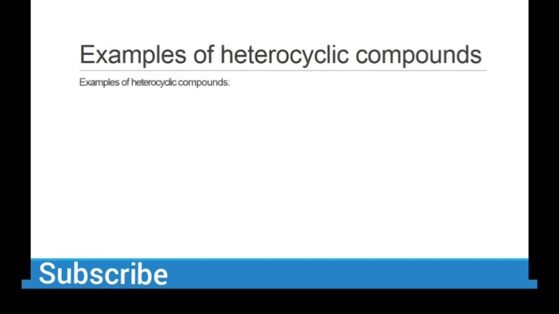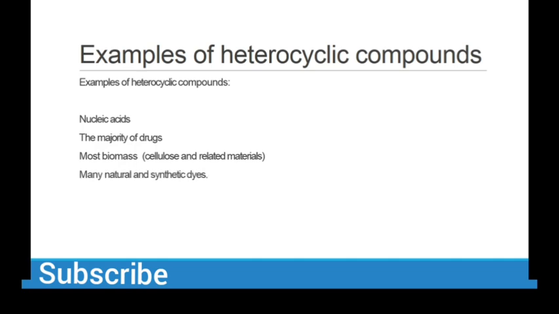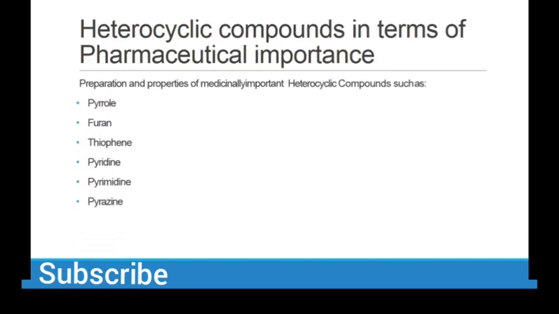So there are some examples of heterocyclic compounds: nucleic acids, DNA, RNA. The nitrogen bases are in nucleic acids, and we mostly have nitrogen in the ring. And then the majority of drugs have this structure. Most biomass, cellulose and related material like chlorophyll, and many natural and synthetic dyes also contain heterocyclic compounds. So these compounds we will study in detail.